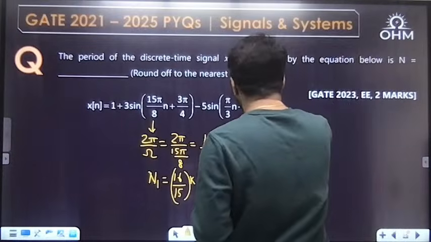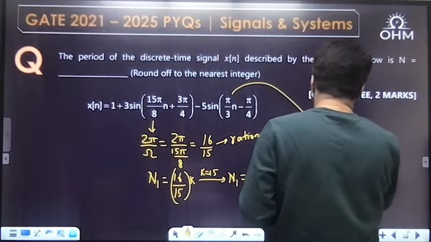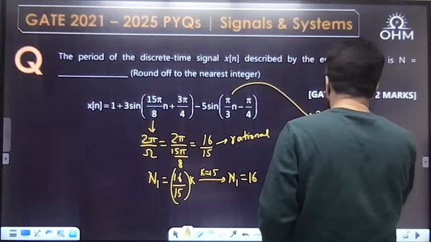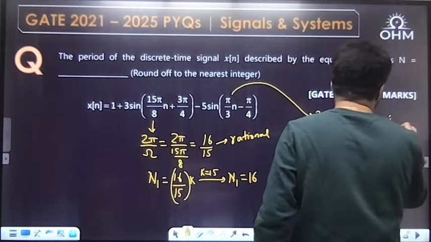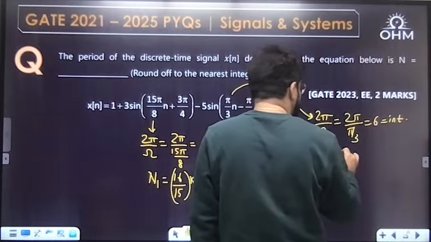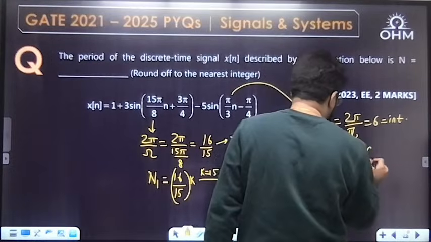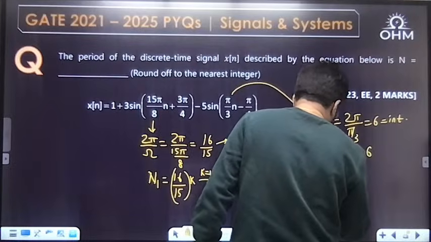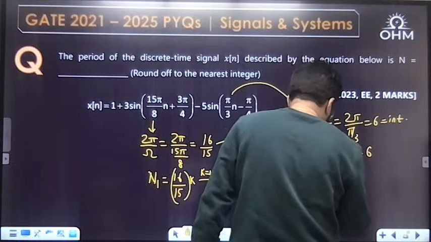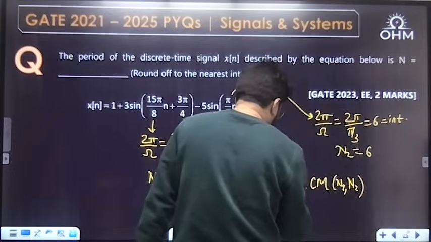Now, the second one. For the second one, I will solve here. What is 2 pi by omega? Omega is pi by 3. Here it is directly equal to an integer, so no need to take any multiple. The time period is 6. Now when two signals are added or subtracted, the time period is the LCM. Acha, if it was continuous, then a different rule will come.